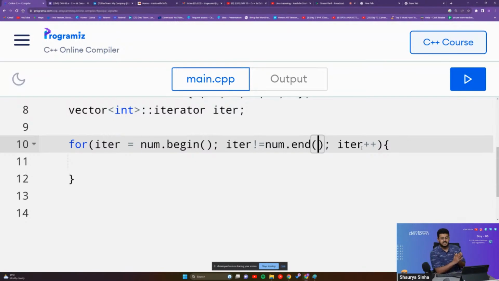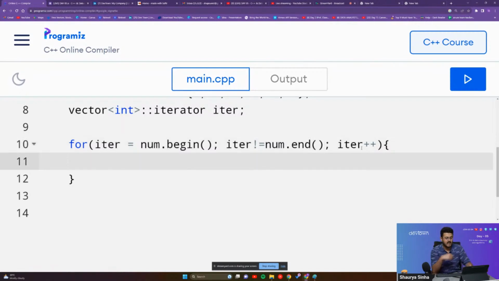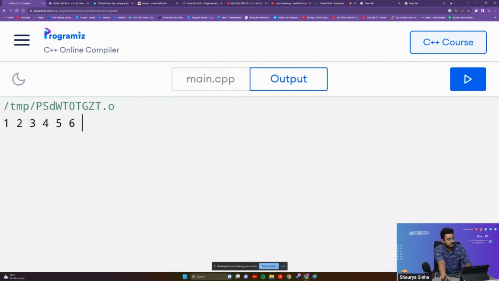So our iter is moving further one by one. As soon as it is equal to num dot end, that means we have gone beyond our vector itself. Our vector has ended right over there. So our iter should never be equal to num dot end. And every single loop will move the iter one step further. And then we print out everything: cout less than star iter less than space, and then we'll just run this and everything should work absolutely fine.